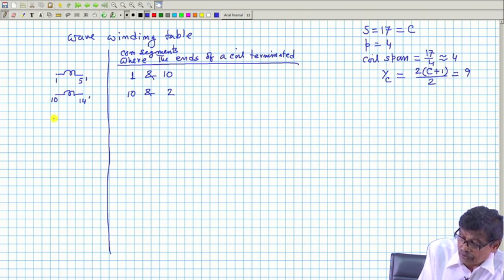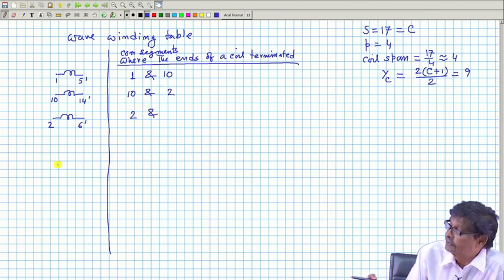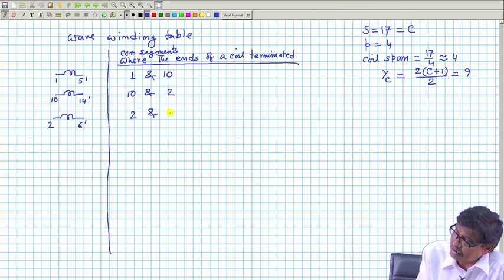Then the next coil, I will start from 2 and 2 plus 4, that is 6 dashed, and 2 plus 9 is 11, 11 is a valid number. So, 11.